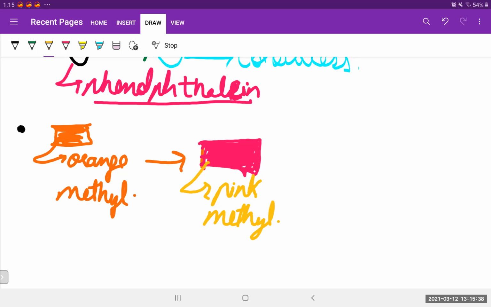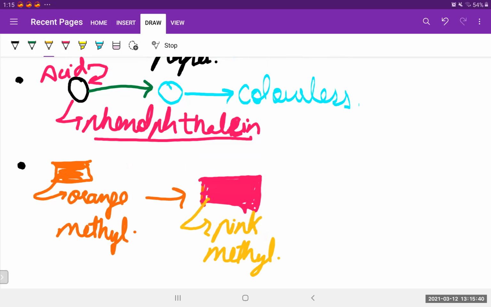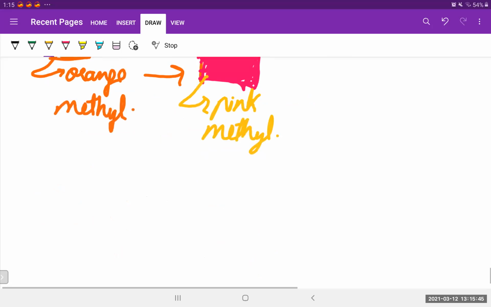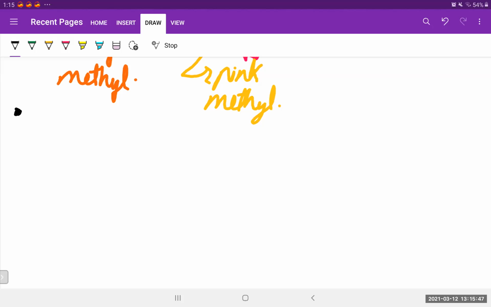Okay, so three indicators you have to keep in mind. First is litmus paper, then phenol. Property of acid, and that is acid conducts electricity in aqueous state. We all know that in aqueous state what happens? Dissociation happens.